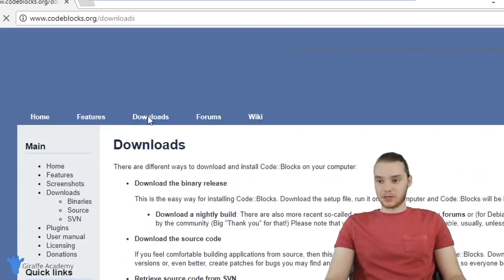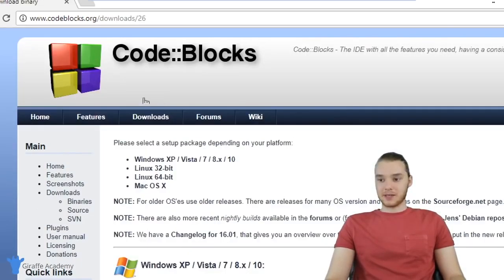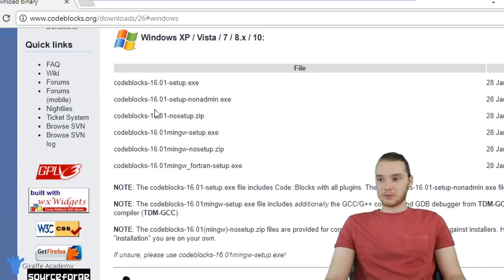I'm just going to click Downloads over here. And you'll see there's a few options. One says download the binary release, download the source code. We're going to click download the binary release, and this is going to bring us to this page. You can see there's a link over here for Windows XP, Vista, 7, 8, etc. And there's also links for Linux and Mac. Let's click on this Windows option.